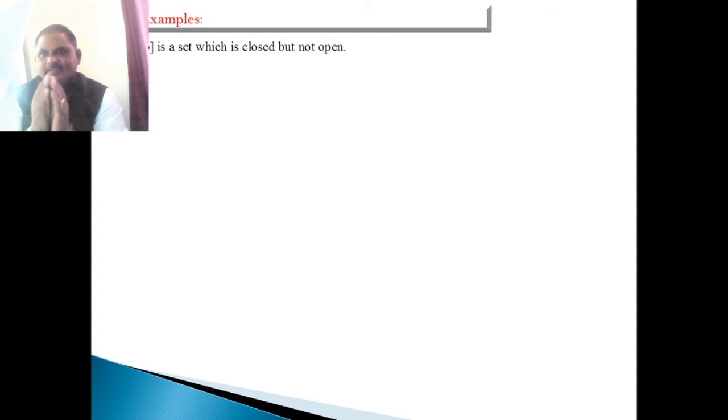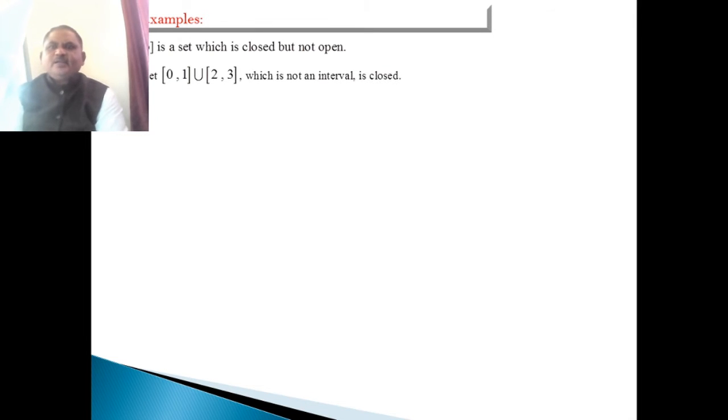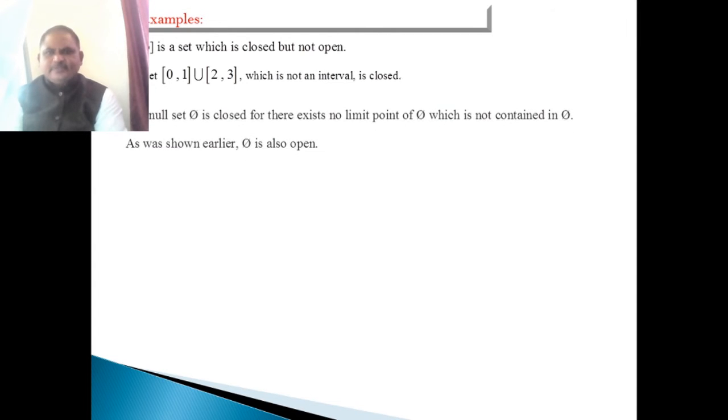Because this interval contains all its limit points. But it is not an open set because this closed interval is not a neighborhood of the end points A and B. Next, the set which is the union of these two closed intervals is not an interval. It is discontinuous at the points between 1 and 2. Therefore, this is not a closed interval, and by the definition, this is not a closed set.